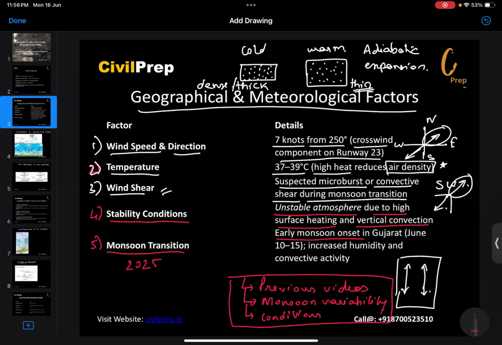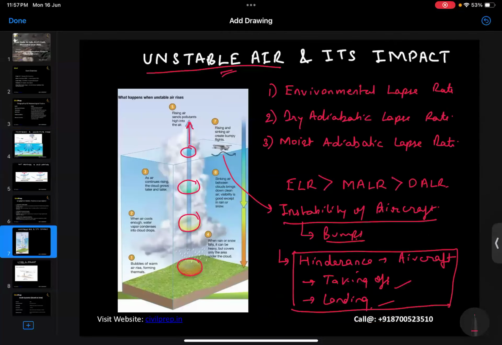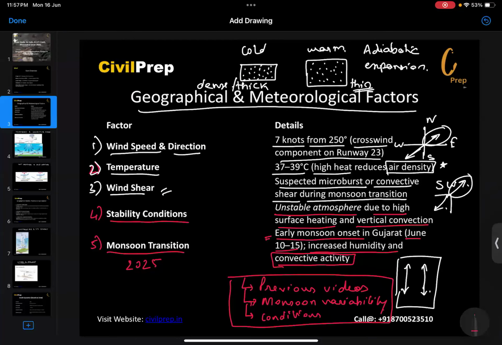So here it was a condition of early monsoon onset, which was 10 to 15 June, which increased humidity and convective activity in the region. As we can see here, we have three conditions: environmental lapse rate, moist adiabatic lapse rate and dry adiabatic lapse rate. With the moist adiabatic lapse rate, when the moisture is high, it actually hinders the movement of the winds in a particular region. So this is also seen here.